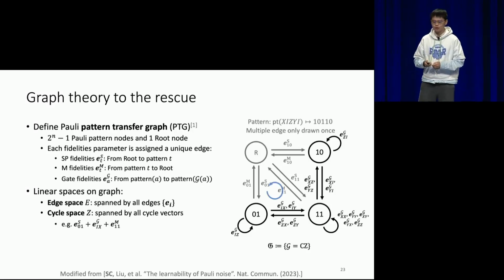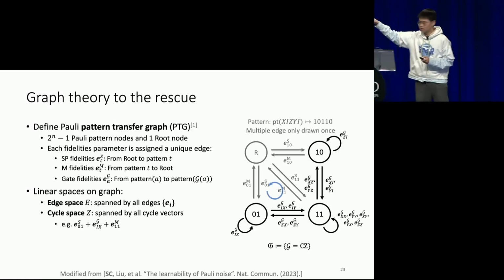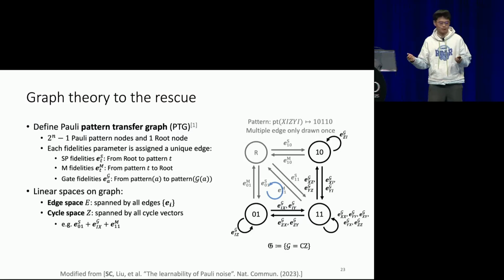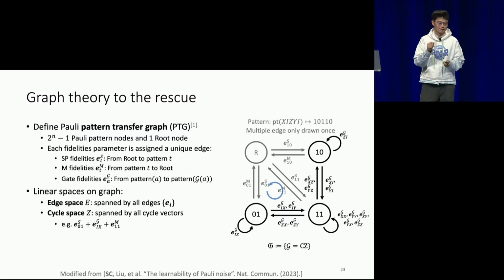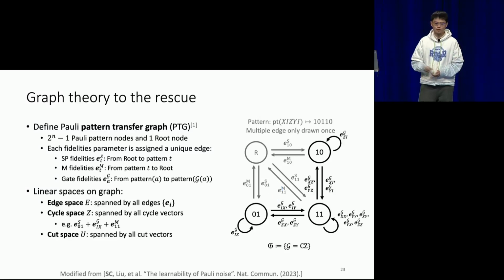Here as an example, if I consider a cycle here, it can have three edges, like E01, E12, and E20. I just add them together. So this is a cycle. And the cycle space is spanned by all cycles. Also, I can define something called a cut space that is spanned by all the cut vectors.